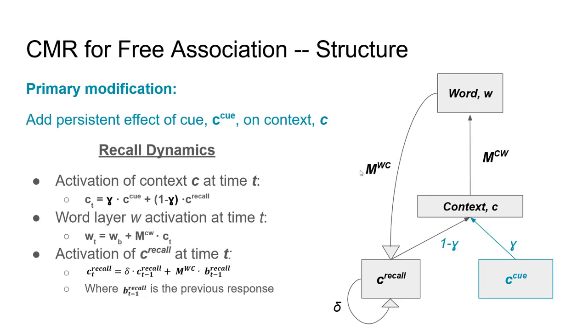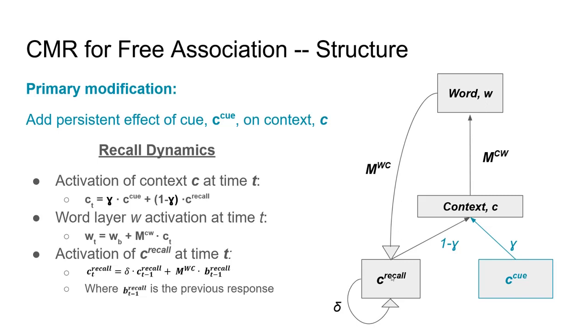And so in our modified CMR for free association, the representation for the cue and the decayed representation of previous responses linearly combine into the context layer C with the particular contribution of each of those controlled by gamma. The context layer multiplies with MCW and possibly adds with response word biases to activate potential responses, which are then softmaxed to get response probabilities.